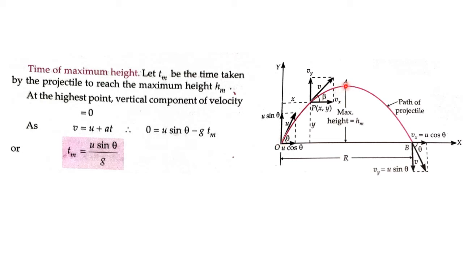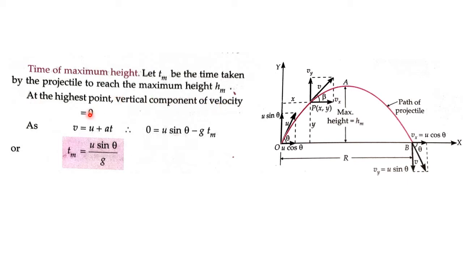Now, let Tm be the time taken by the projectile to reach the maximum height Hm. Fine. So at the highest point, the vertical component of the velocity equals 0.